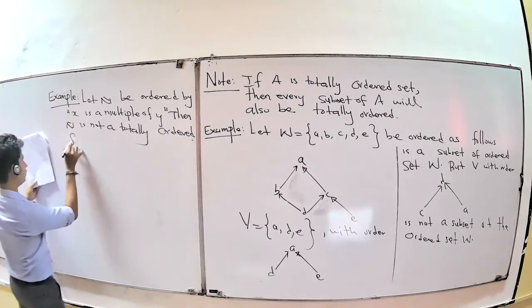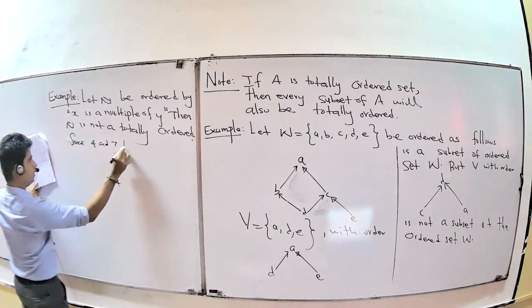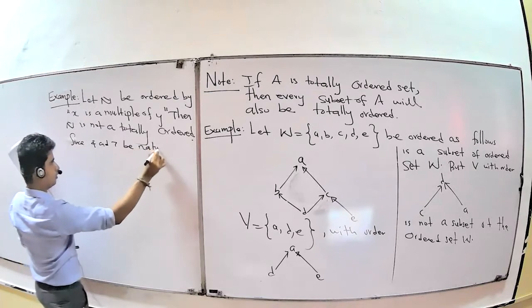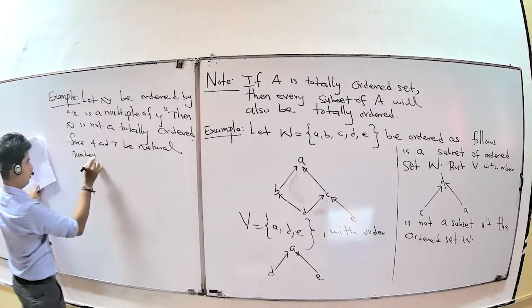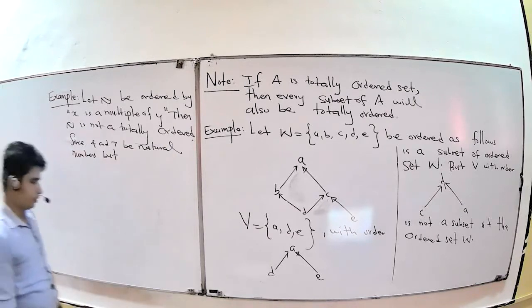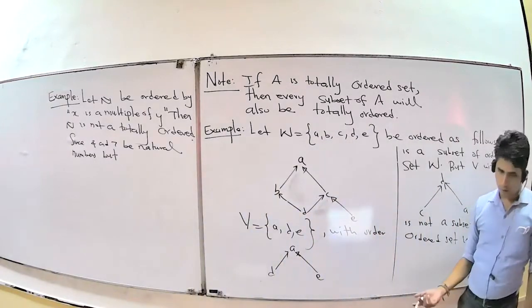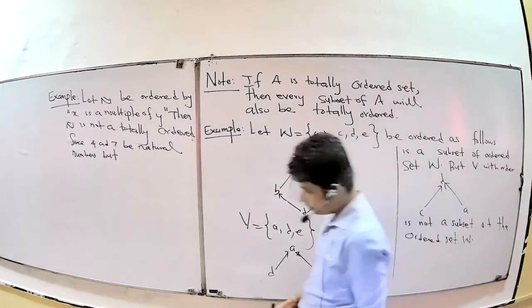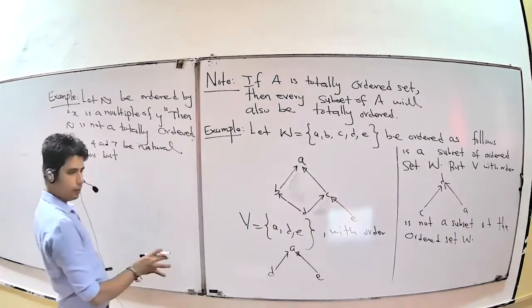Since 4 and 7 can be natural numbers, right? But both are not comparable. 4 and 7 comparable? No. 4 and 8 comparable, but 4 and 7 not comparable, because there is no multiple number of that one.